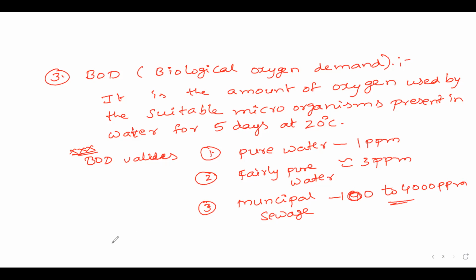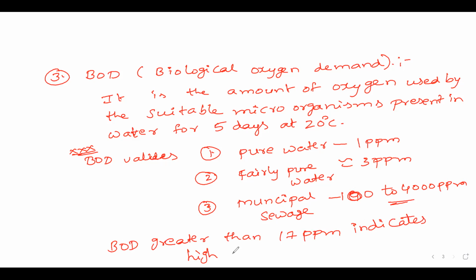So BOD greater than 17 parts per million indicates high pollution and it is harmful. Very, very important point. So please make a note of this.